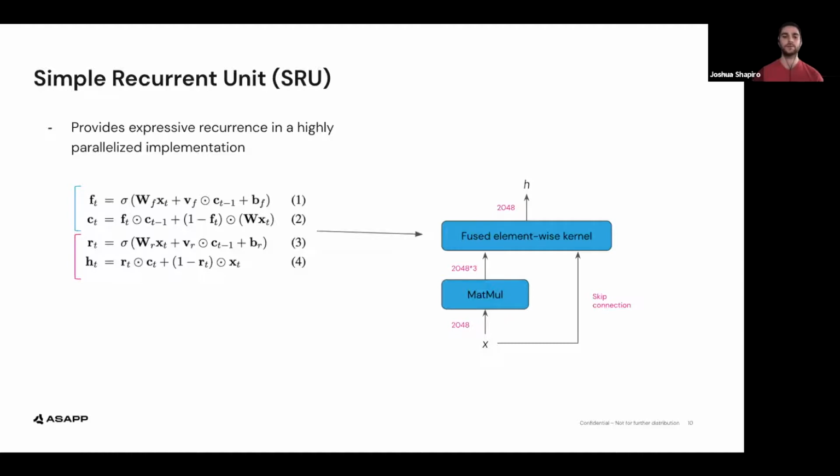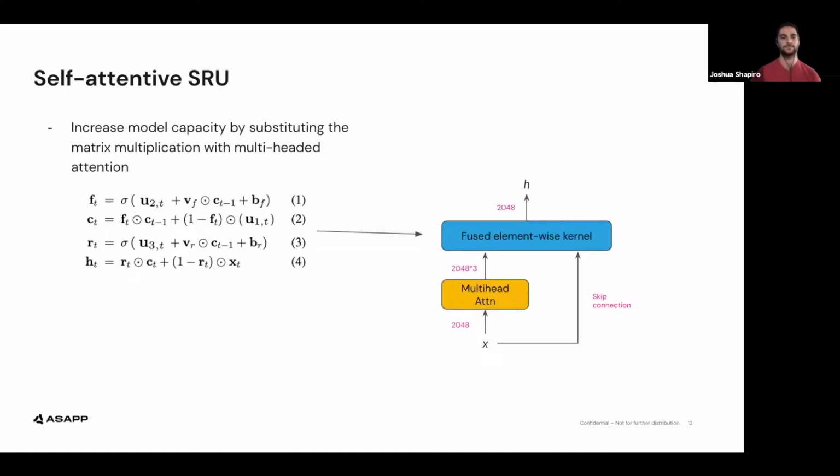Because the light recurrence component uses a pointwise multiplication of VF and c_{t-1}, the dimensions of the state vectors become independent and therefore parallelizable. To enhance parallelism, the matrix multiplication is batched across all time steps, as shown in the computation of U. Next, the remaining pointwise operations are compiled into a single fused CUDA kernel. The diagram on the right shows these two components.